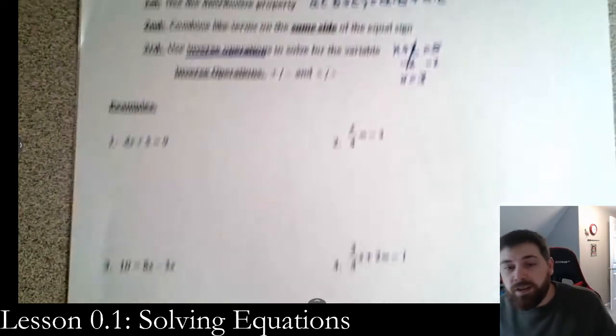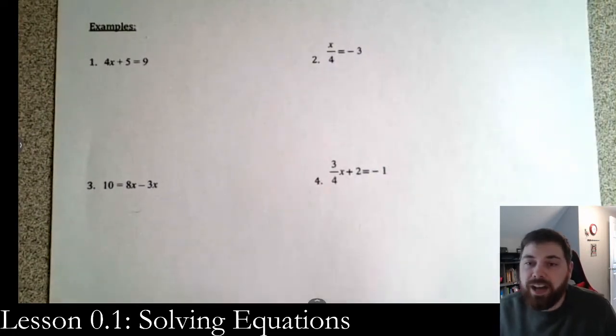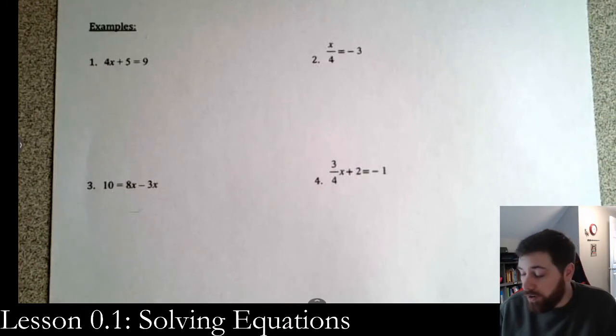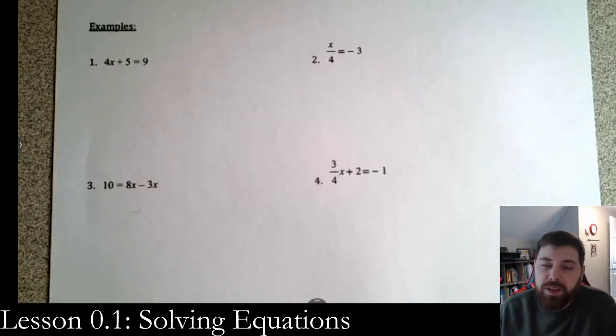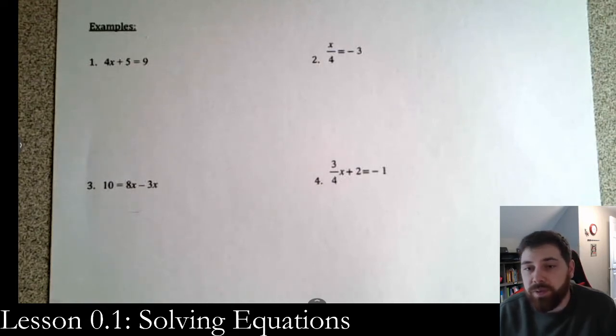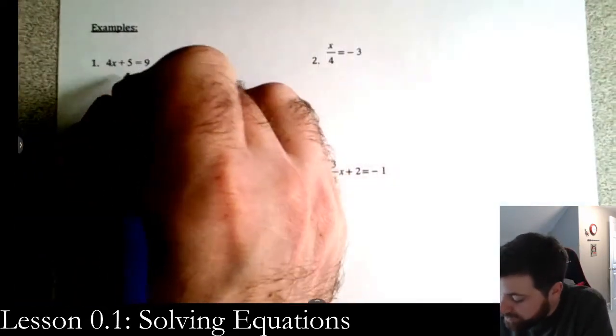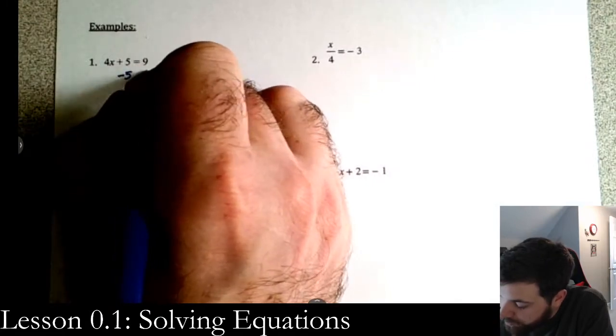So for number 1, we have 4x plus 5 is equal to 9. So our goal, of course, is to solve for x. The first thing that we should do is distribute. Well, there's nothing to distribute, so that doesn't make any sense. Okay, so then we use inverse operations. The first thing that I would recommend doing is subtracting the 5 on both sides.